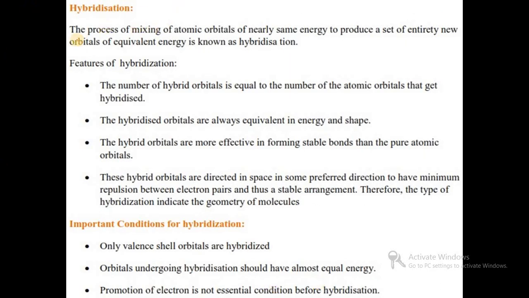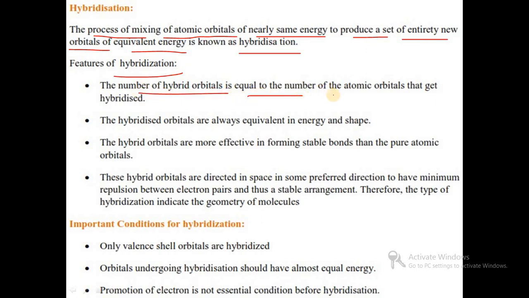Hybridization is the process of mixing of atomic orbitals of nearly the same energy to produce a set of entirely new orbitals of equivalent energy. Now some features of hybridization. The number of hybrid orbitals is equal to the number of atomic orbitals that get hybridized.